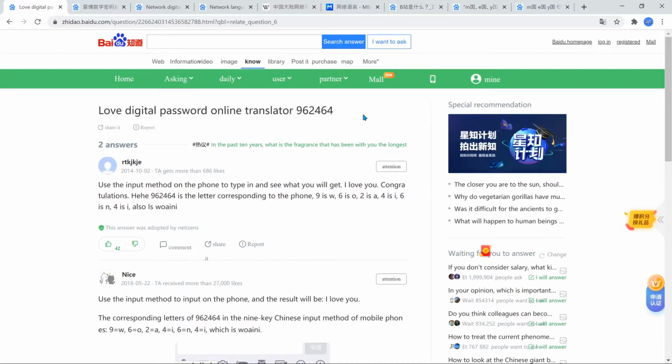So one number that has a great meaning is 962464. What that means is that 9 and 6 are letters in Chinese pinyin. So 9 and 6 together is W and O, which is Wo, right? That means me. 2 and 4 is A and I, which is ai. 6 and 4 is N and I, which is ni. So 962464 is Wo ai ni, and in Chinese, that means I love you, right?